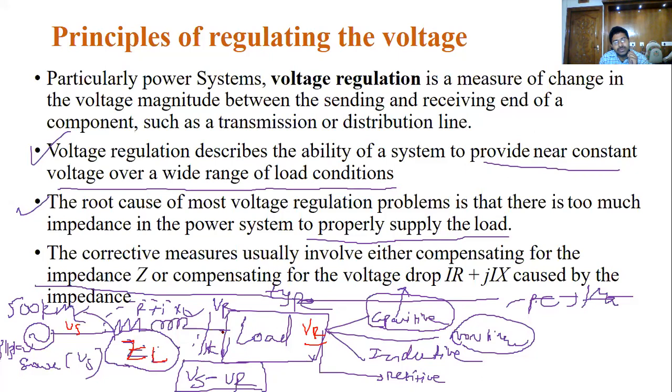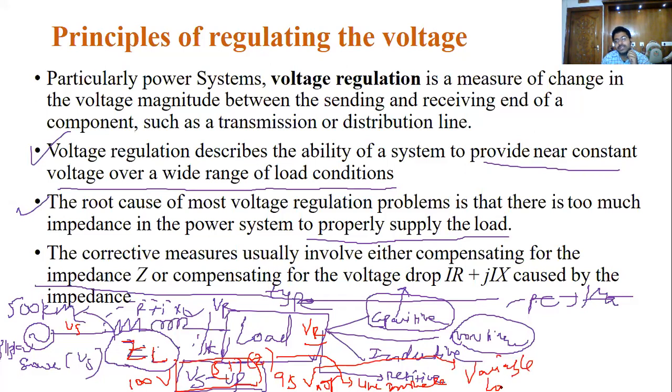Based on these loads, the impedance present between the sending end and the receiving end changes. That will lead to more changes in the voltage. So this is 100 volts and this is 95 volts, because of the 5% drop due to the impedance. This 5% drop is usually considered as the line impedance. But this 95% is not fixed; it changes, it is variable. How is it variable? Because of the load.